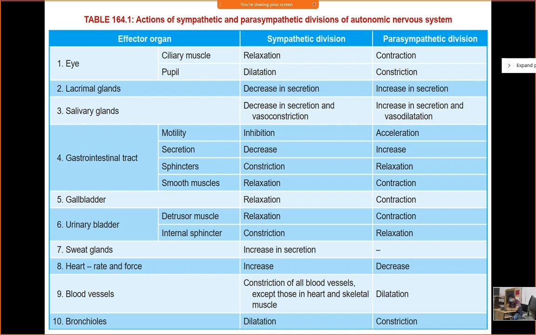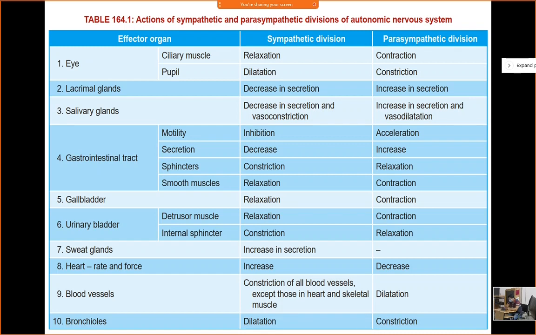After bladder filling, what is the first response? Okay, stretch. Then after stretching, what?